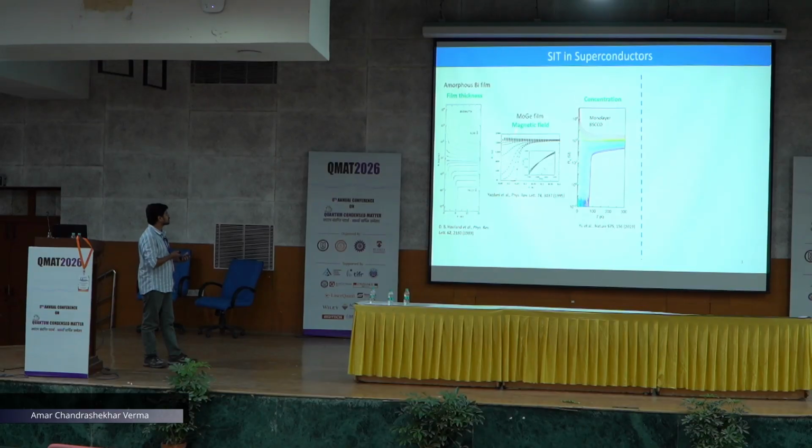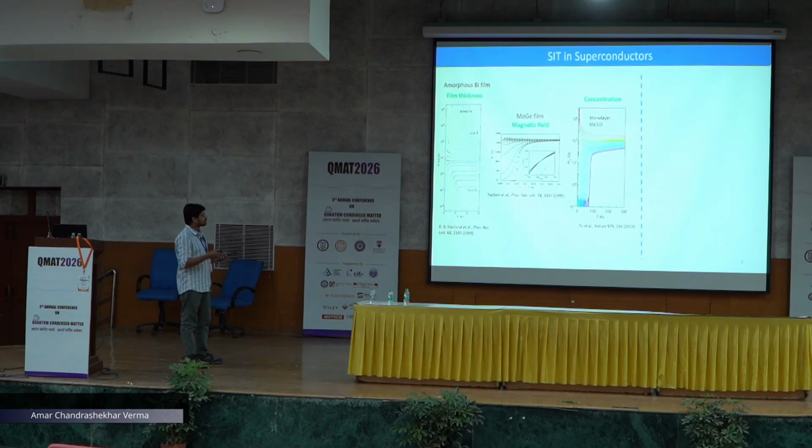So, here are some examples. The first one is the amorphous bismuth film, where we can see the transition happening from superconductor to insulator with the reduction of the film thickness. The second example is of MoGe, where the transition is happening from superconductor to metallic, because of varying the magnetic field. And the last one is the unconventional superconductor, monolayer BSCCO. Here the transition is happening because of the decrease of the concentration of oxygen, from superconductor to insulator.